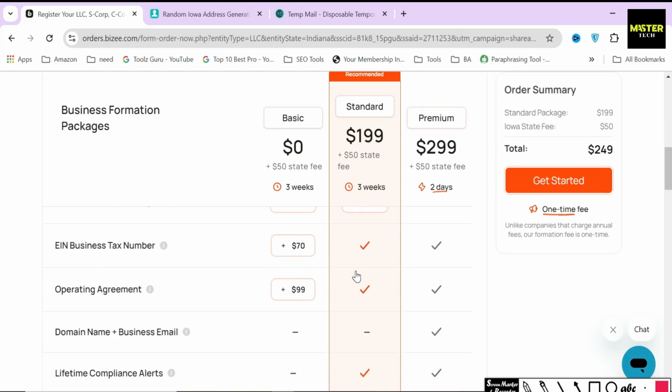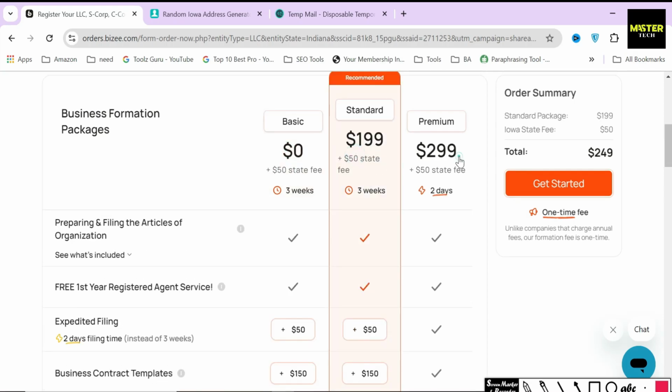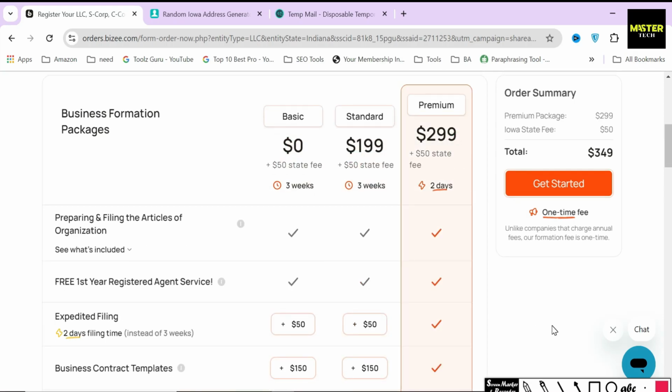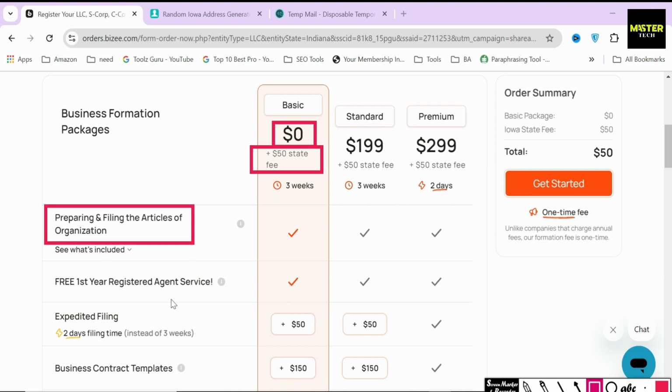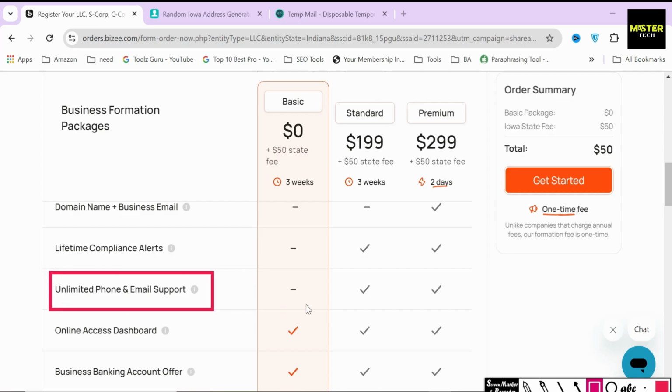Like other states, Iowa also has 3 different plans, which are Basic, Standard, and Premium, and the price of the 3 packages is different, which I'm going to explain why. Basic package is the cheapest option out of the 3, and this is the package where Bizee charges $0 for their service. If you select this option, you simply need to pay the $50 state filing fee that you have to pay anyway if you file manually. Some of the extra services that are included in this package are preparing and filing the articles of organization, unlimited name searches, free registered agent for 1 year, and unlimited phone and email support.